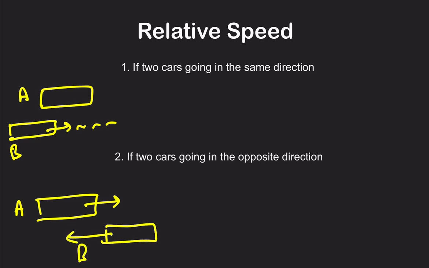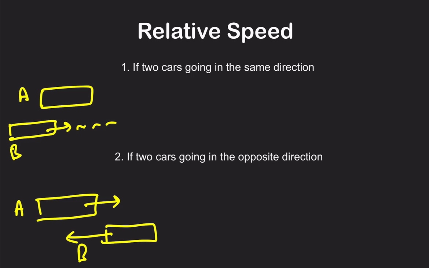I'm pretty sure you have realized it while sitting in a car or train that if something is coming from the opposite side, it looks like it is going really fast. But if it is going in the same direction as us, we almost look like we are sitting next to each other, right? It slowly passes us. But when it is coming from the opposite side, it looks like it is going at such a high speed, right? Why so? In this scenario, we need to understand the concept of relative speed.